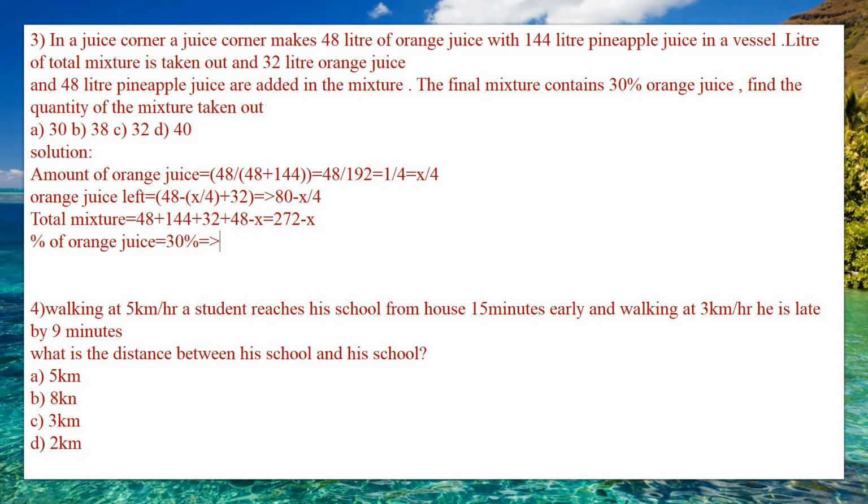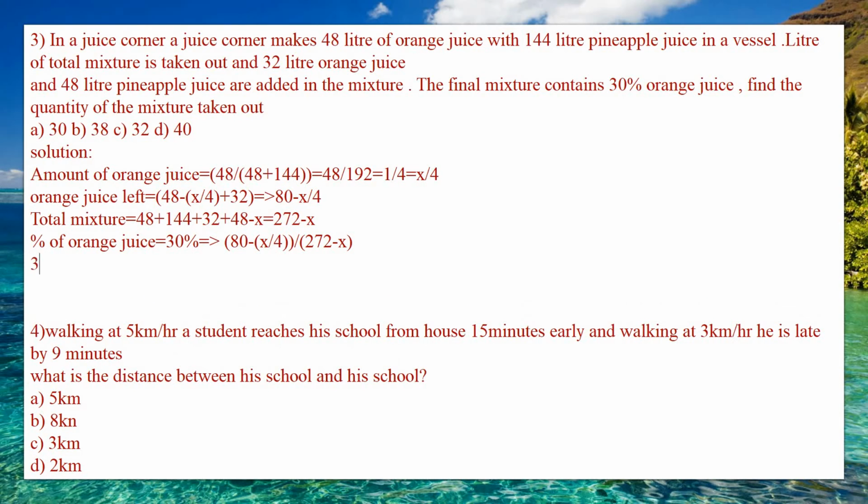So 30% of this is equal to (80 minus x) divided by 4. We have found the orange juice left is (80 minus x) divided by 4, then divided by the total mixture, which is 272 minus x. So from this 30% you need to do. 30% is nothing but 30 divided by 100, which is equal to, keeping this as it is, ((80 minus x) divided by 4) divided by (272 minus x).